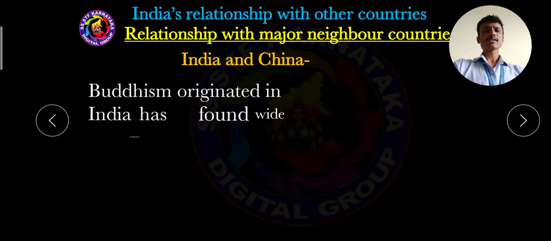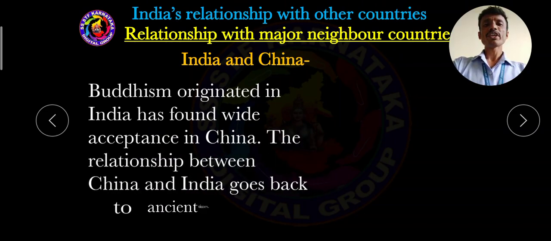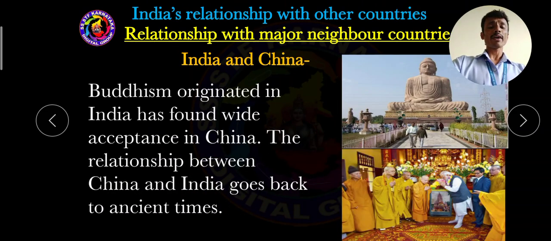Then dear students, Buddhism originated in India. It means Buddhism was established or started in India and it has found wide acceptance in China. Compared to the followers of Buddhism in India, the majority of followers can be found in China. So that is wide acceptance in China.